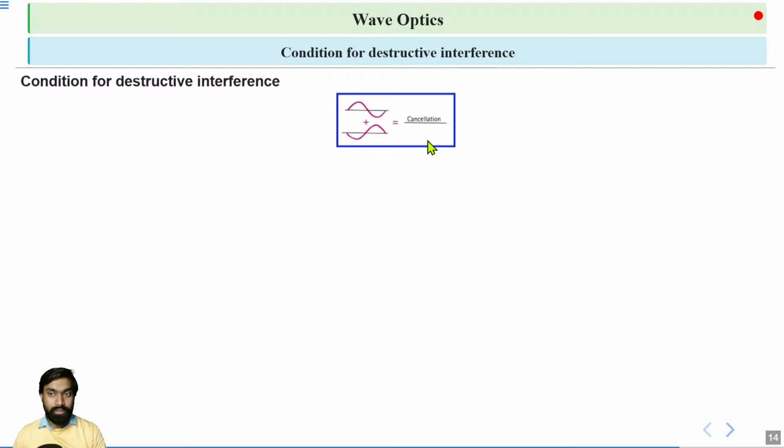If we talk about destructive interference, this is the opposite of constructive interference.